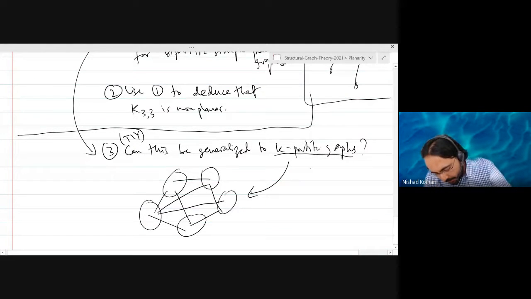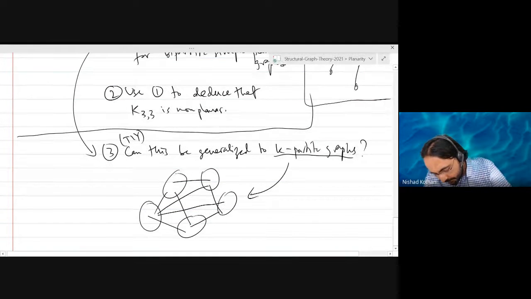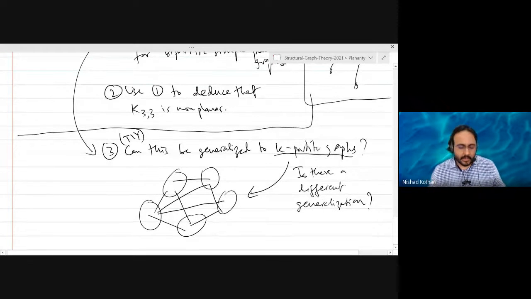If not to K-partite graphs, is there any different generalization? So instead of K-partite graphs, maybe there is something else you want to look at. I don't know.